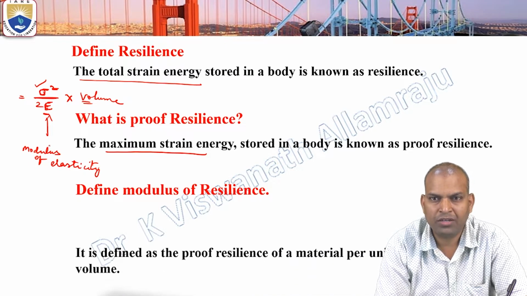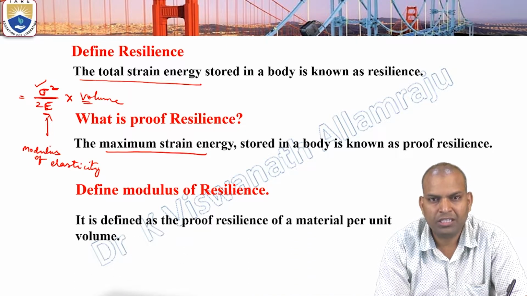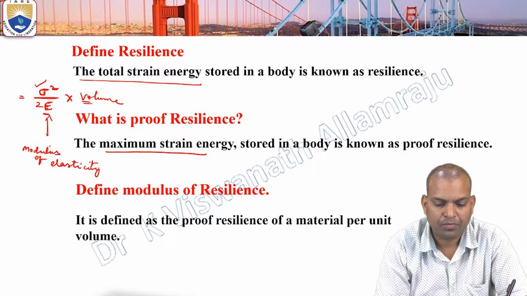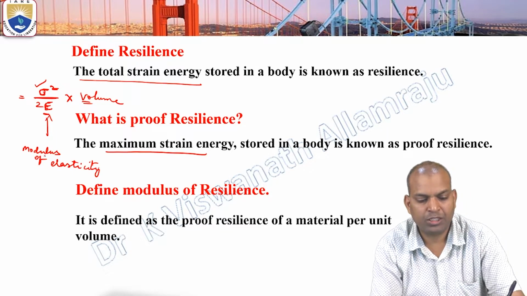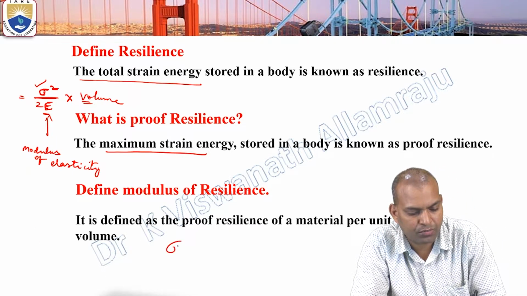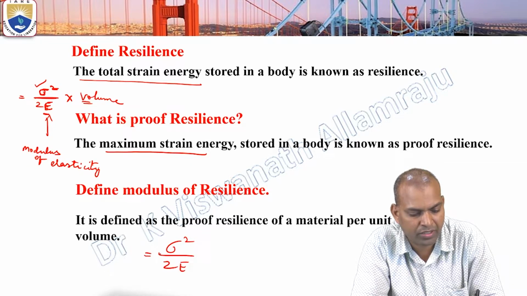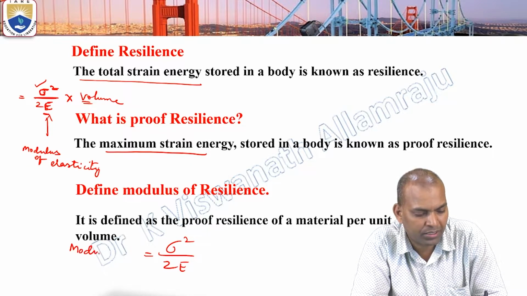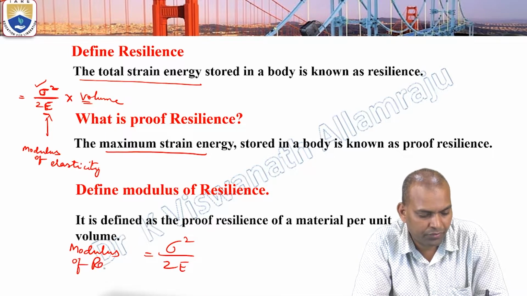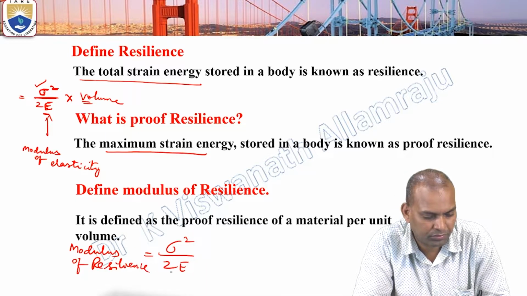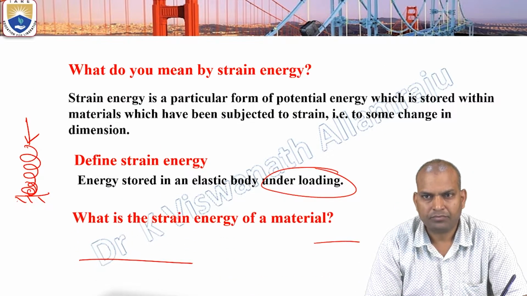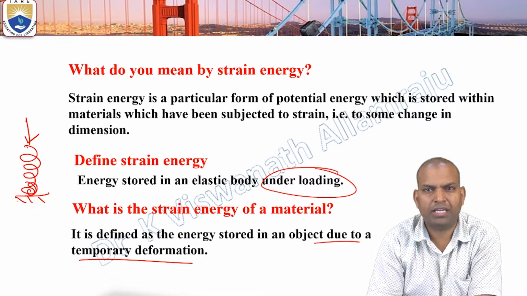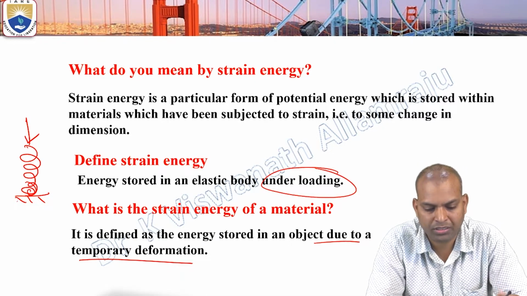So what is the modulus of resilience? The proof resilience per unit volume. Proof resilience per unit volume is known as modulus of resilience. So for proof resilience per unit volume, this modulus of resilience becomes sigma square by 2E, mathematically. Modulus of resilience, sigma square by 2E. Okay. And this is the total strain energy definition.